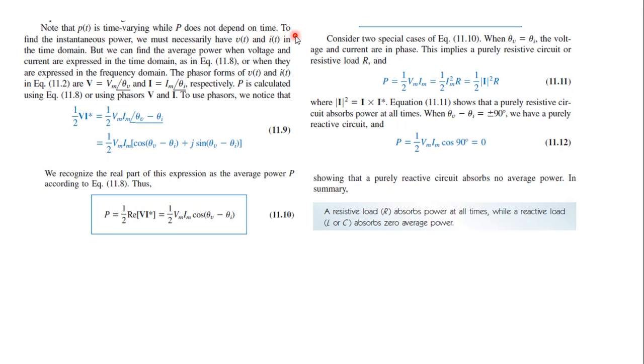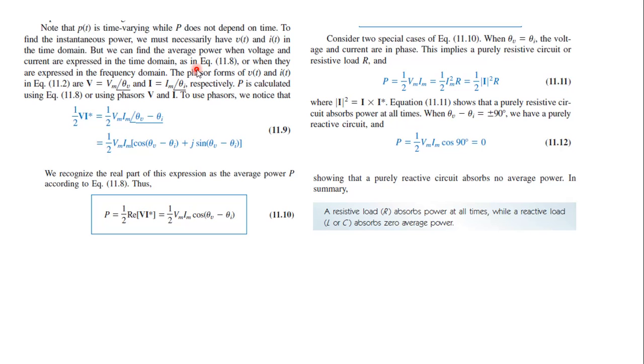To find the instantaneous power, that is p of t, we should have voltage and current only in time domain. That is, we should have only v of t and i of t. But to find the average power P, v of t and i of t can be represented either in time domain or in frequency domain.